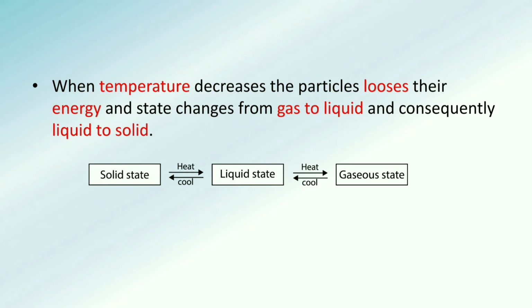When temperature decreases, the particles lose their energy and the state changes from gaseous to liquid and consequently from liquid to solid. So as I have said, it is all about energy. When the energy is supplied, the state changes from solid to liquid and liquid to gaseous. But as soon as the energy is reduced, the state again changes from gaseous to liquid and liquid back to solid. So we can say in solid, particles have the least energy, and in gaseous form, particles have the highest amount of energy.